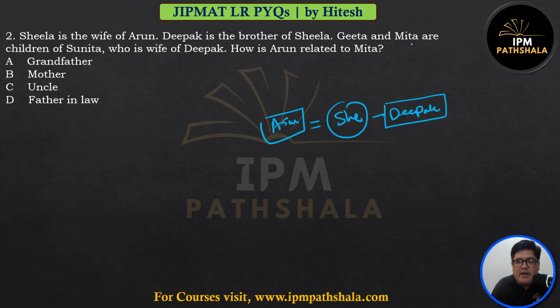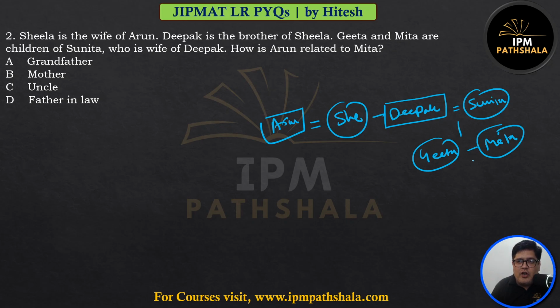And Geeta and Meeta are children of Sunita, who is wife of Deepak. So there is Sunita here, and Geeta and Meeta. These are children of Sunita. Going by their names, I'm assuming the feminine gender here, but you don't have to. They are simply children of Sunita.